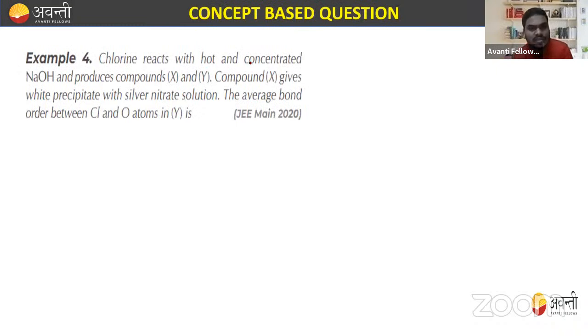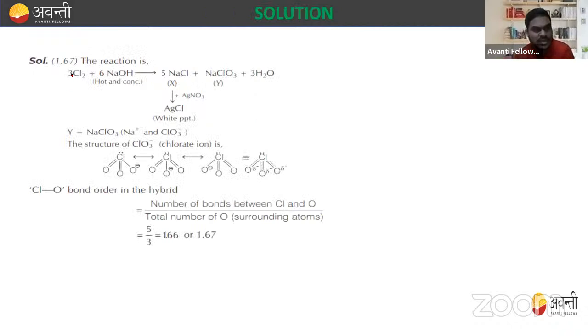So in this, chlorine reacts with hot and concentrated NaOH and produces compounds X and Y. Compound X gives a white precipitate with silver nitrate solution. What is the average bond order between Cl and O atoms in Y? First of all, remember what happens when chlorine reacts with NaOH. Cl2 reacts with 6 NaOH to form 5 NaCl plus NaClO3 plus 3H2O, right? And this NaCl again reacts with AgNO3 to form AgCl. So here Y is nothing but NaClO3, that is Na+ and ClO3 negative.